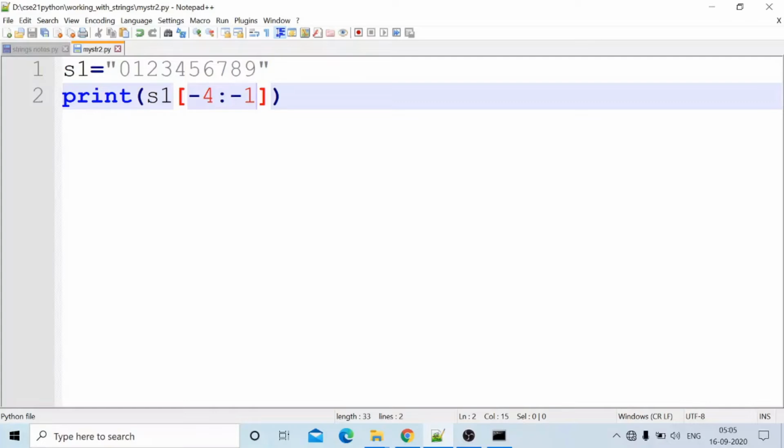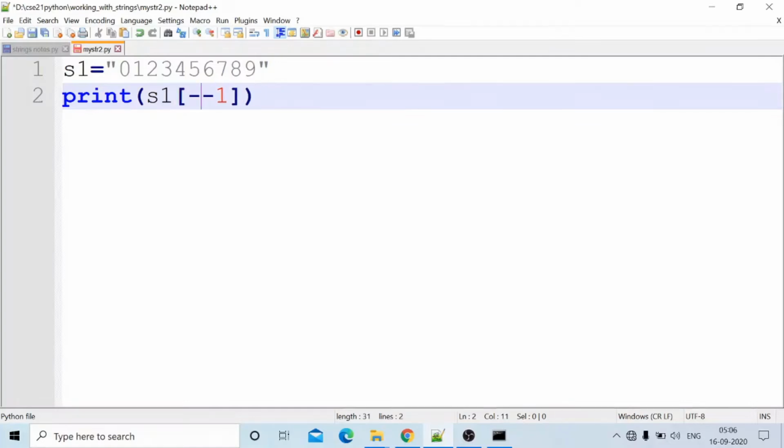Minus 4 to minus 1 means from the end side onwards; reverse is also possible. From starting to ending, 4 to 8 means from the fourth character up to this one, here to here. But in the reverse side also it is possible. Minus 4 to minus 1: 0, 1, this is not included, this one, 6, 7, 8 will be printed. Minus 5 means from the 5th onwards these values will be printed. Like this it is also possible to retrieve using negative indexes.